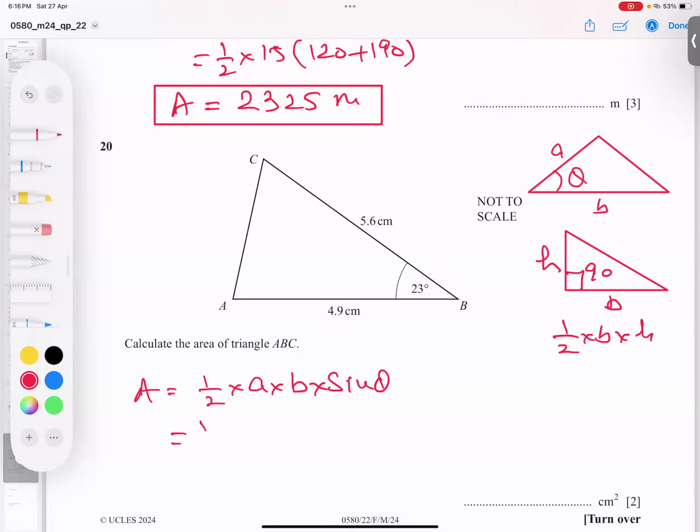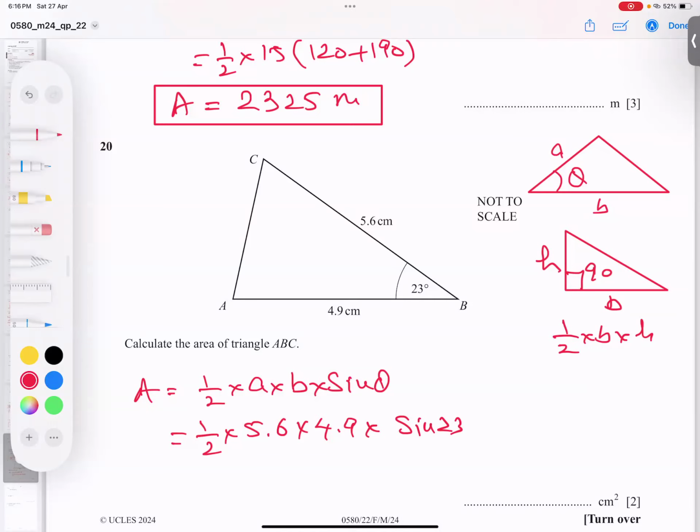And I'm going to write all values. A is 5.6, B is 4.9, and sine 23. I believe you got the point very clear. And I am writing now: half into 5.6 into 4.9 times sine 23.